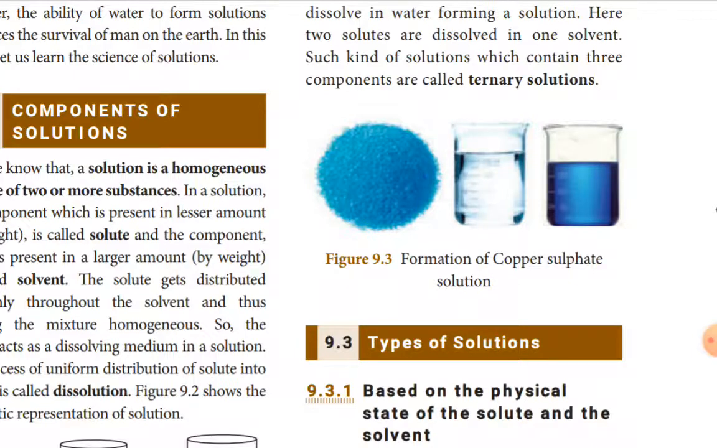It is a salt, a simple salt, water. Then when you dissolve copper sulfate in water, you will get a bluish copper sulfate solution. So there are two components. Copper sulfate is the solute, water is the solvent. So there are two components in the copper sulfate solution, so it is called a binary solution.